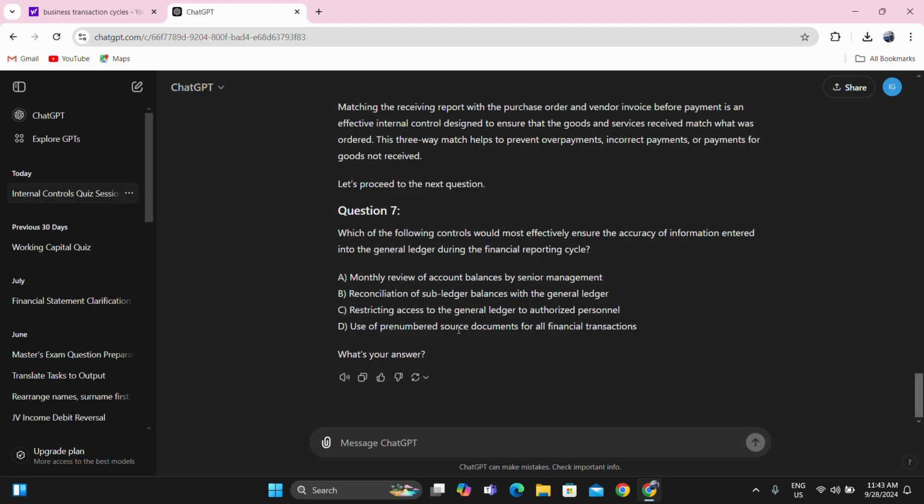Use of pre-numbered source documents for all financial transactions. Yeah, but it is not related to number 7. I would say sub-ledger balances with the general ledger.